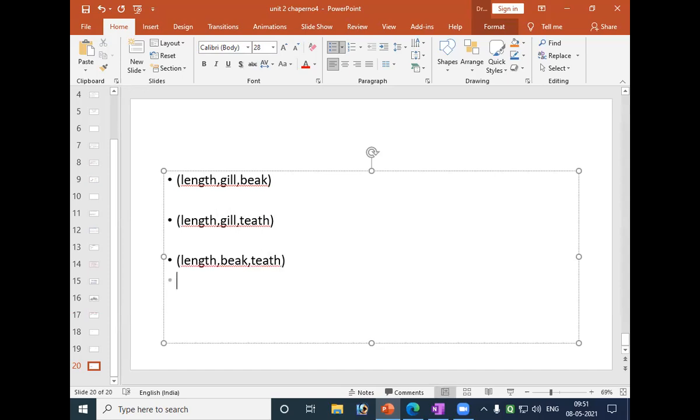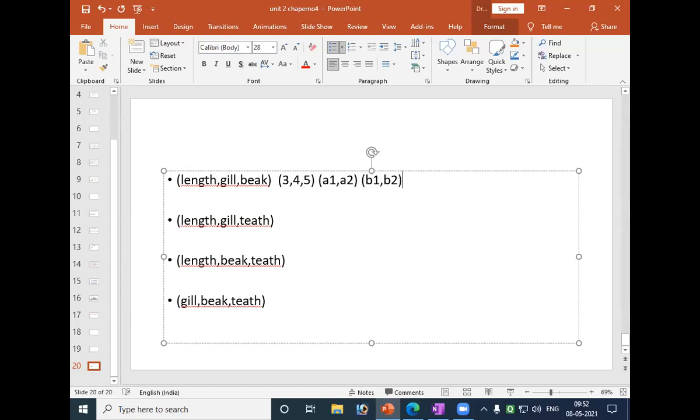Is there any other possibility? There is no other possibility. The last possibility is gill, beak, teeth. So these are the possibilities. Now, with three possibilities for length, 3, 4, 5, we have the set 3, 4, 5, A1, A2, and B1, B2.